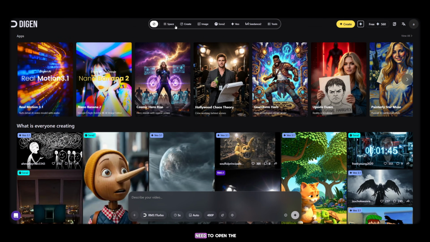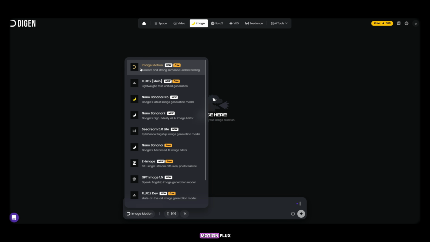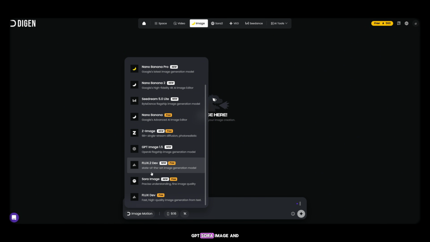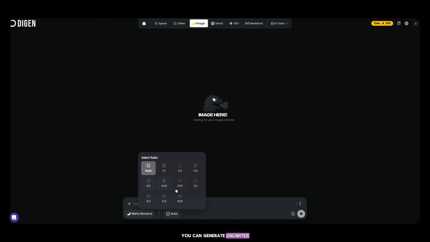First of all, you need to open the image section. In the image section, go to Tools, and you will find many tools like Image Motion, Flux, Nano Banana, Nano Pro, GPT Sora Image, and many more. And let me tell you one more free benefit. Nano Banana is completely free here. You can generate unlimited images using it.